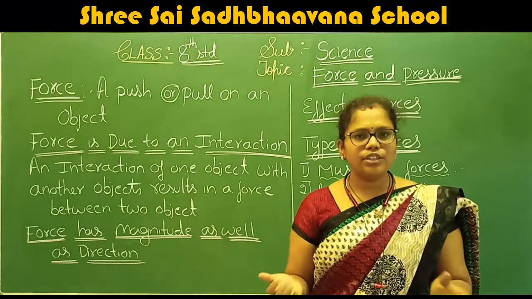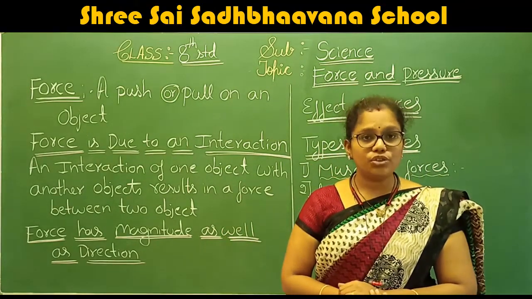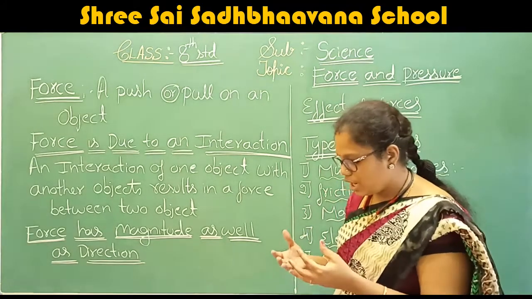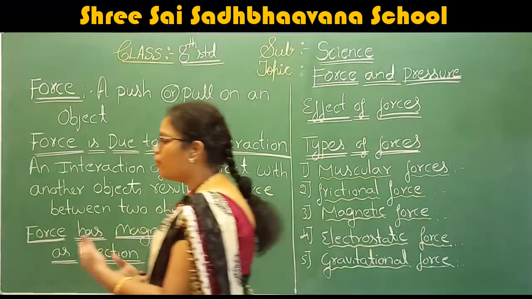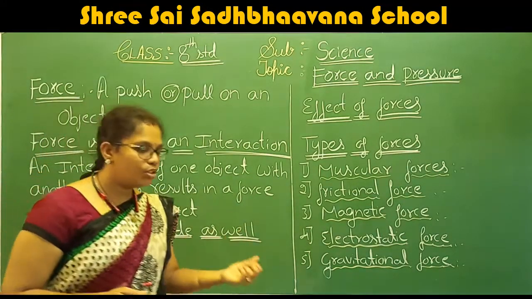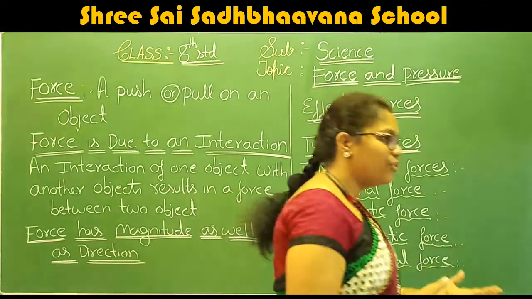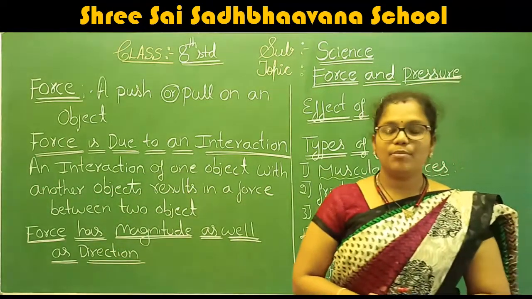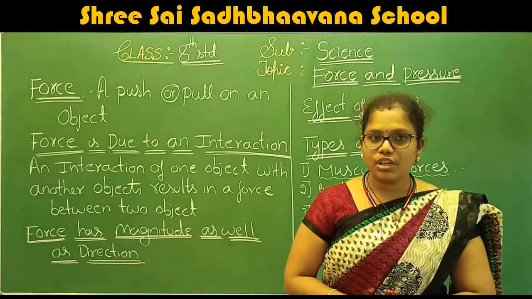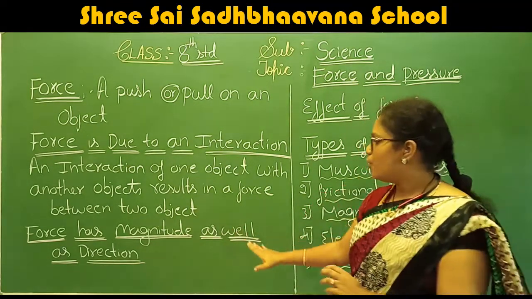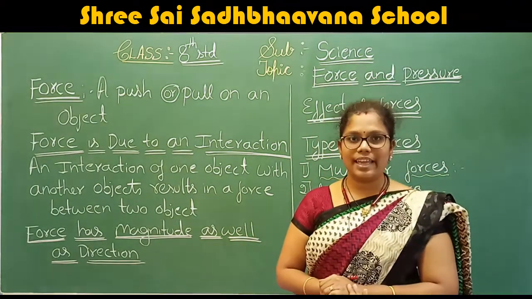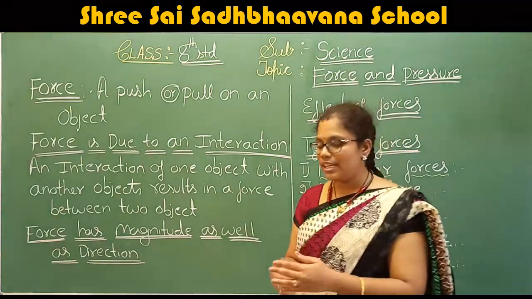Then what is this magnitude? The magnitude means the strength: how much energy I put in to move to the right side, or how much strength I put in to move to the left side. This is about the magnitude. Magnitude means strength.